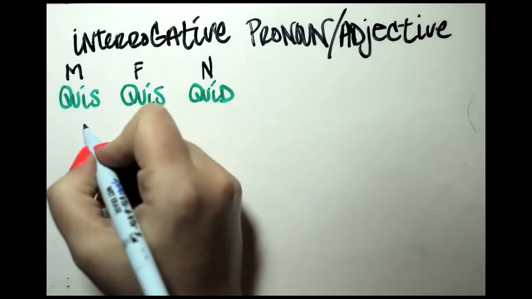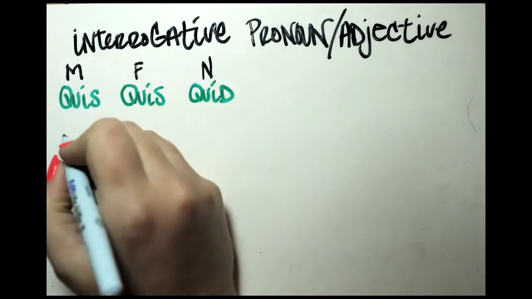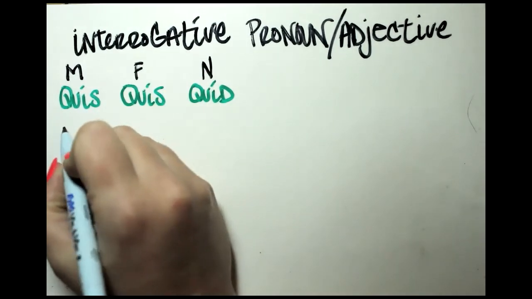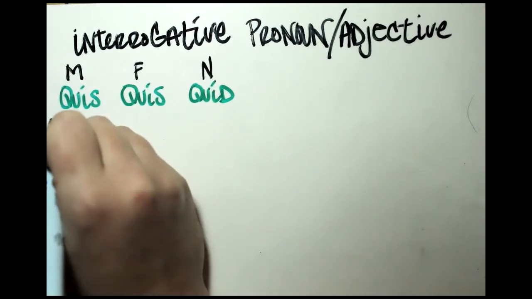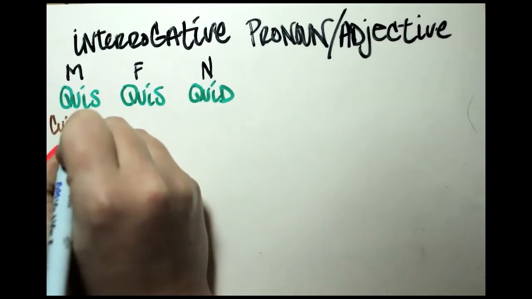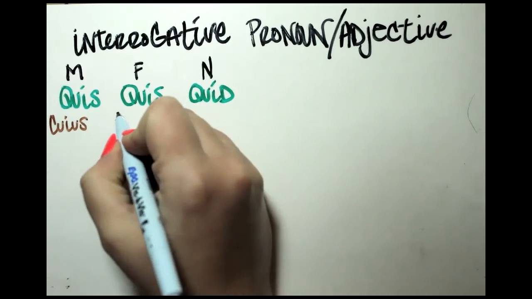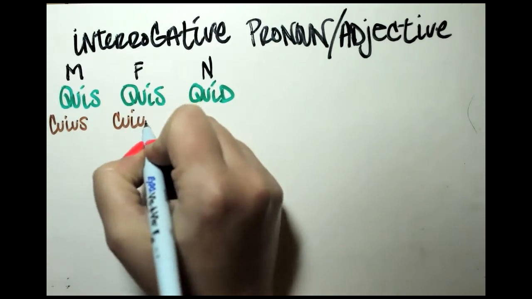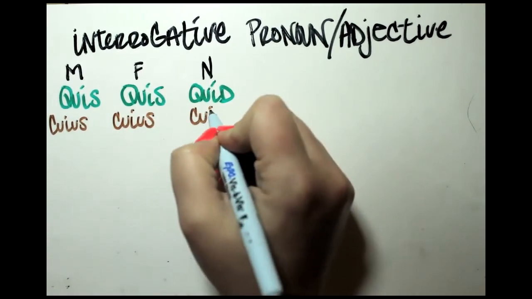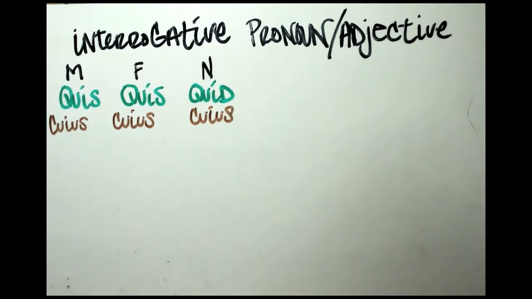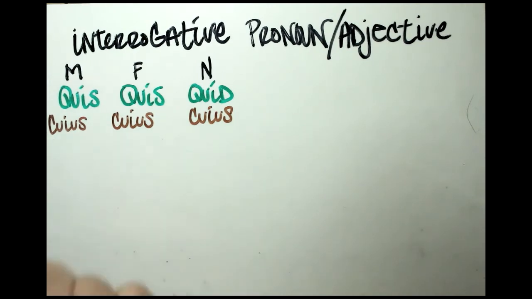So next, just like our relative, the genitive form is cuius, and it's cuius across the board. So cuius, of whom, of which, of what, or whose? Okay, so there's our genitive singular. Next up, our dative singular.